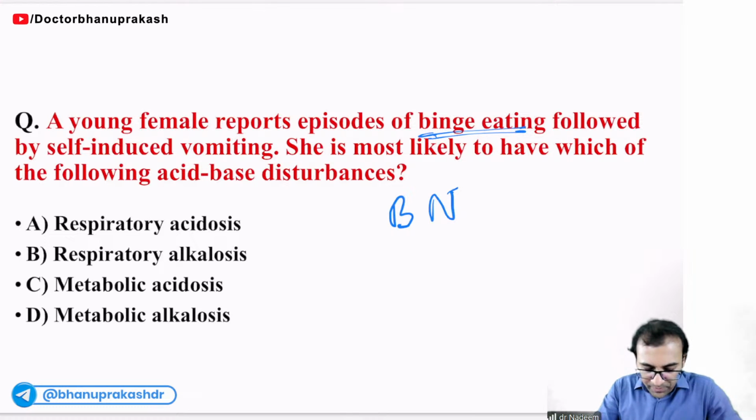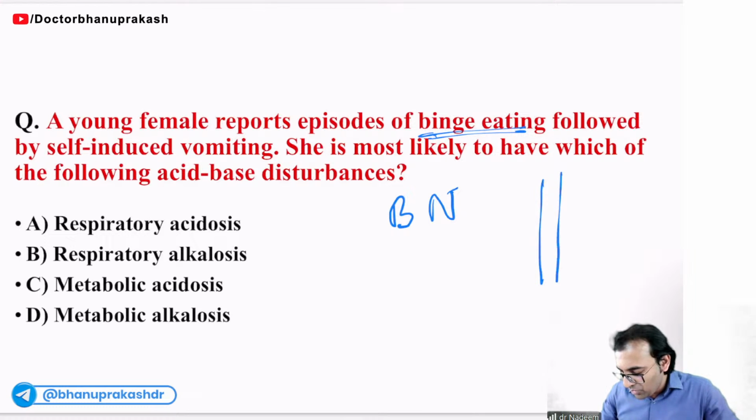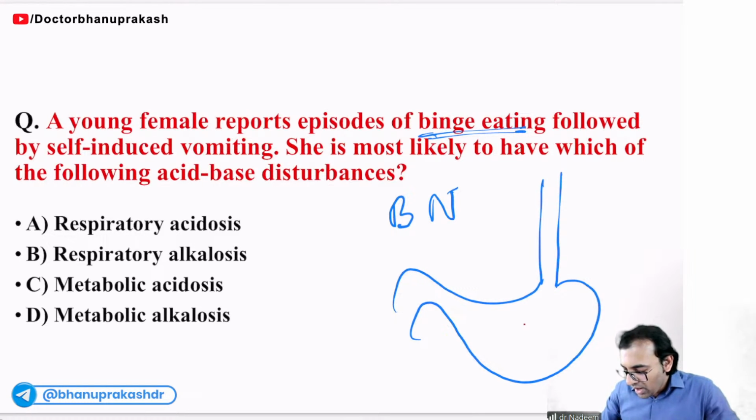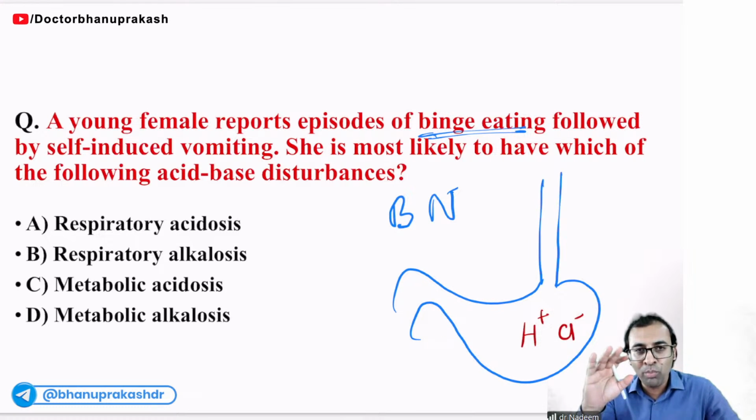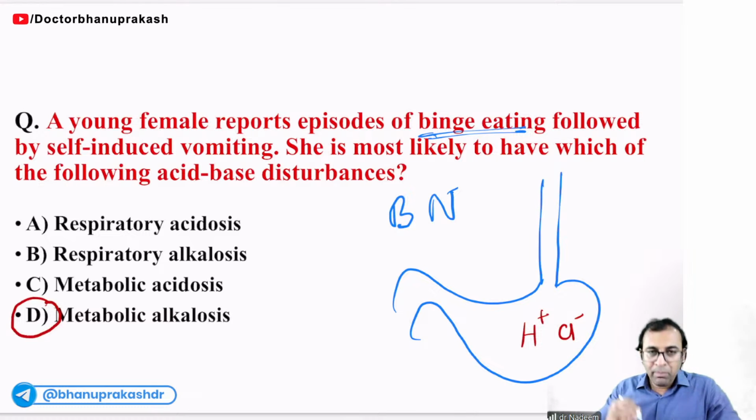Because of the vomiting, there will be loss of hydrogen ion and chloride, so more and more acid will be going out. So there will be what? Metabolic alkalosis. We have learned all these, right? Metabolic alkalosis is seen in eating disorder. It is a repeatedly asked question, I'm telling you one thing.